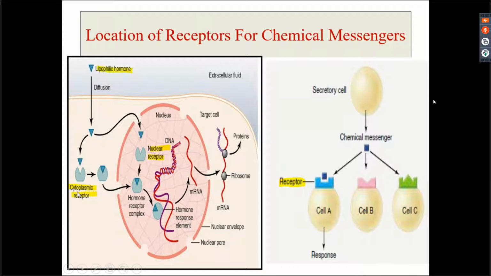It could be in the cytoplasm, when it becomes the cytoplasmic receptor, or in the nucleus, when it becomes the nuclear receptor, right? For the water soluble ones, the receptor would be present on the cell surface. So here you can see this is a cell surface receptor. Clear?